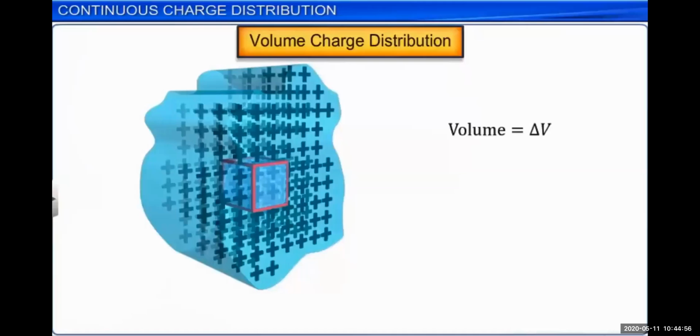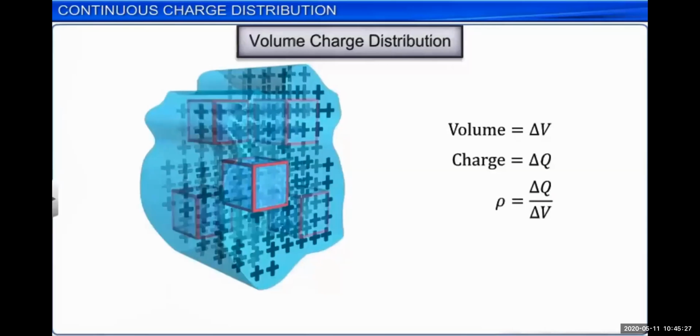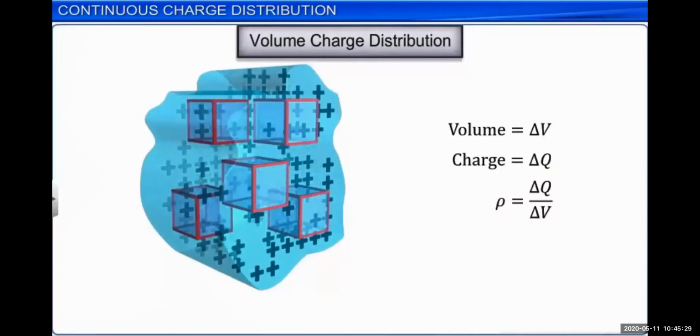Now the third one is the volume charge distribution. It is similar to the line charge density and surface charge density. We have a three-dimensional object, and we have made different small regions which are equally distributed. If this very small region has the volume delta V, and the charge in that small volume is delta Q, then rho is delta Q upon delta V, and this is called the volume charge density.